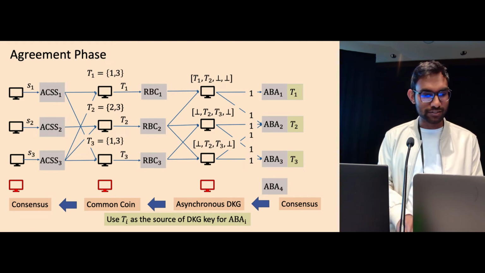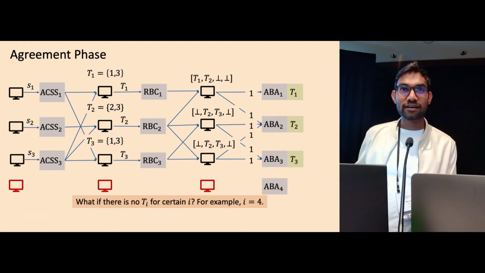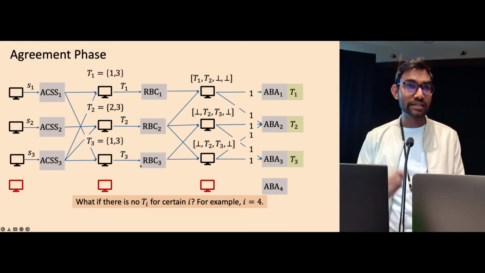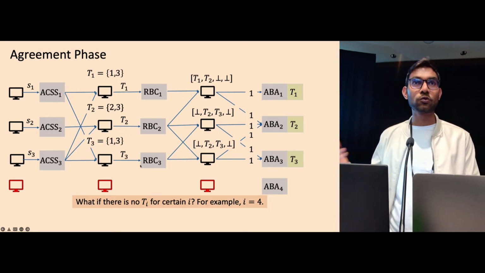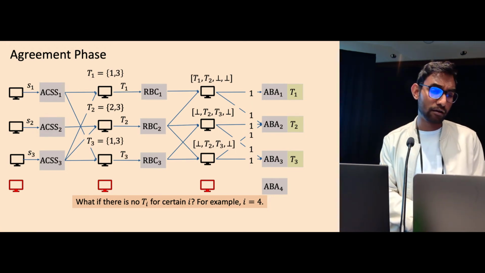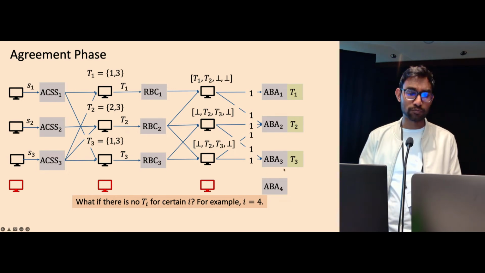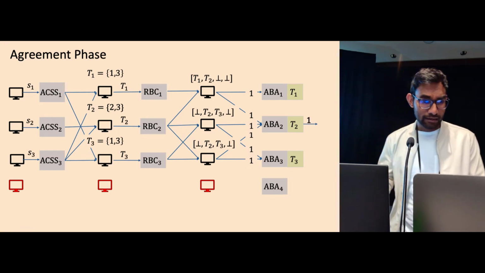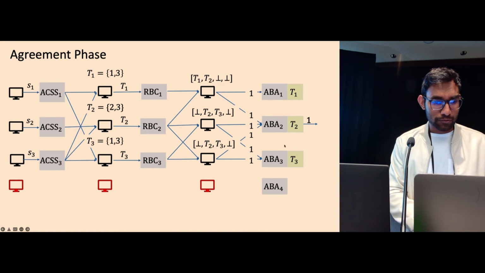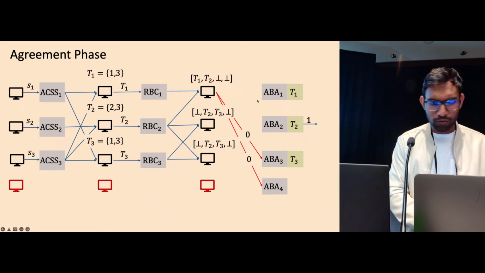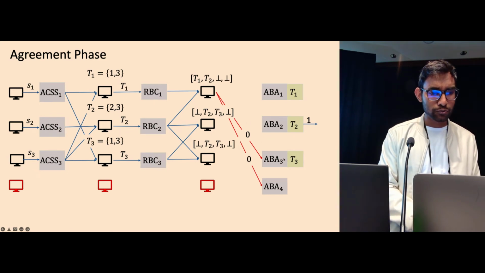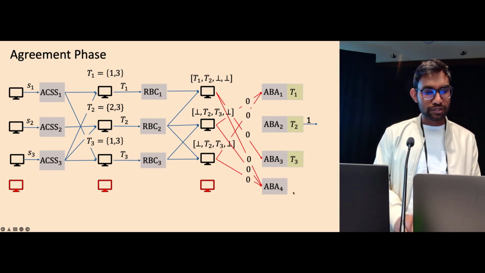But there is also one more subtlety. What if there is no Ti for certain i? For example, here for ABA4, the fourth node is malicious, so it did not reliably broadcast anything, so there is no T4 for this ABA4. So how will this ABA4 terminate? This is one thing that we have to address, and we'll come back to this later. Let's say among the good ABAs, which are ABA1, 2, and 3, ABA2 terminated with 1. Then, once one of the ABAs terminates with 1, the node inputs 0 to the remaining ABAs. So node 1 now inputs 0 to ABA3 and ABA4. Node 2 and node 3 also do the same.